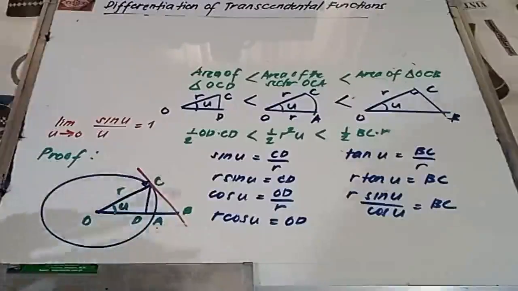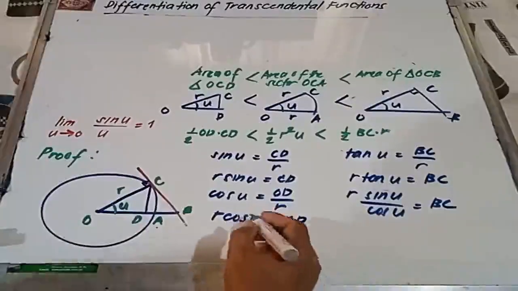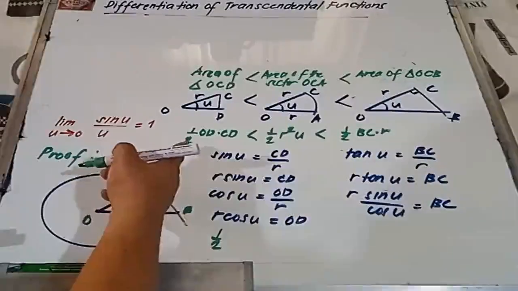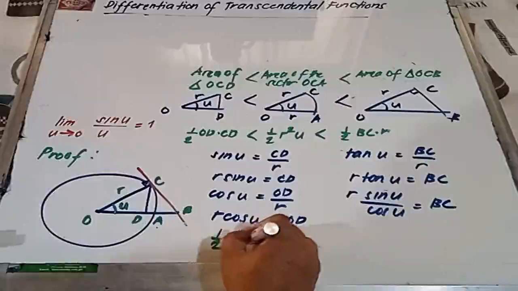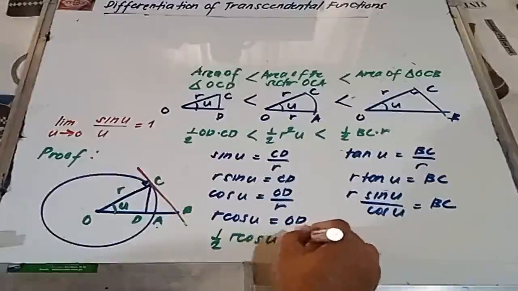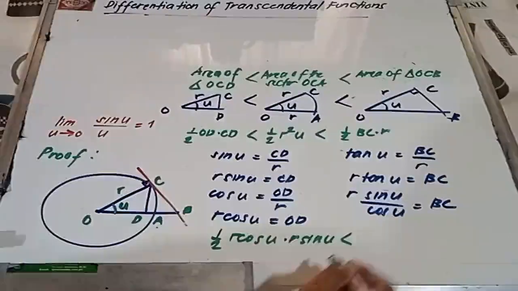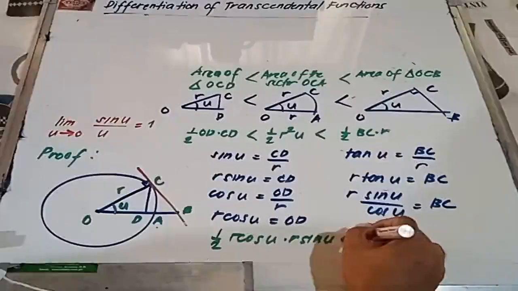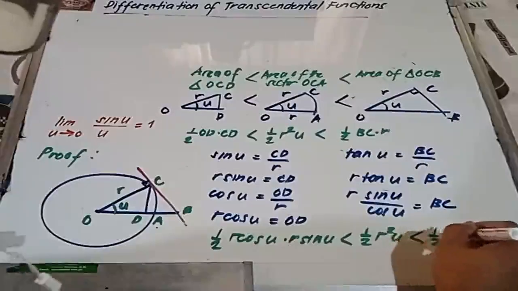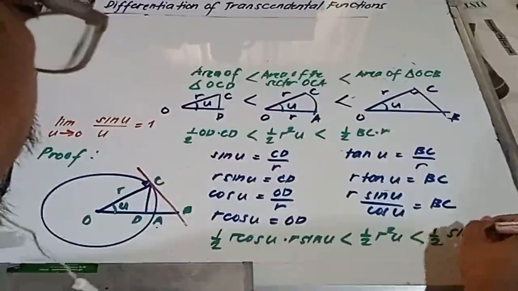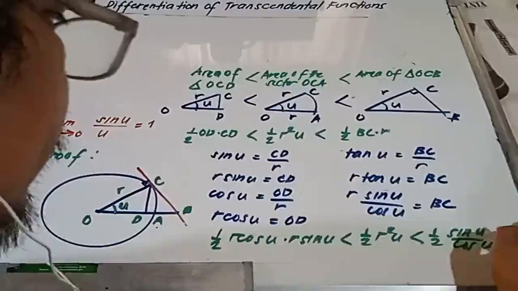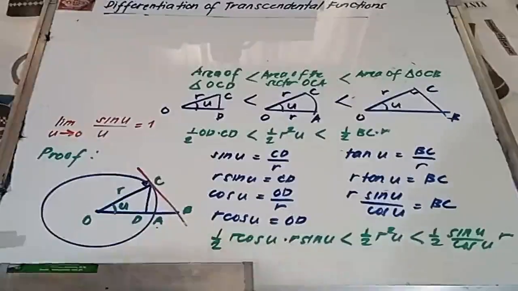Now, substitute na natin. We have 1 half, OD is r cosine u and CD is r sine u, less than to 1 half r squared u, less than to 1 half BC is sine u over cosine u times r. Okay, lagay ko na lang dito sa gilid.